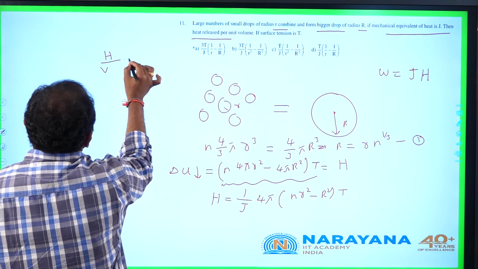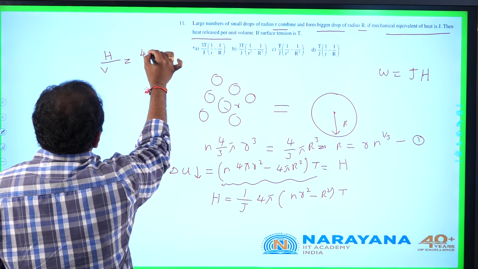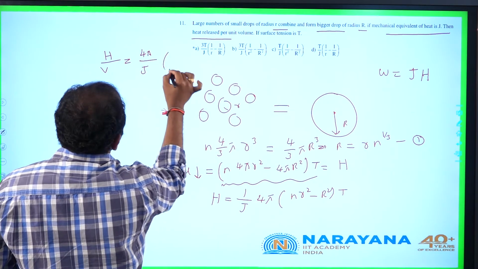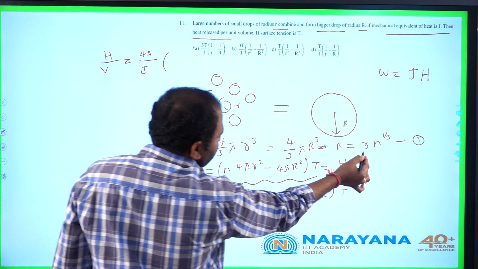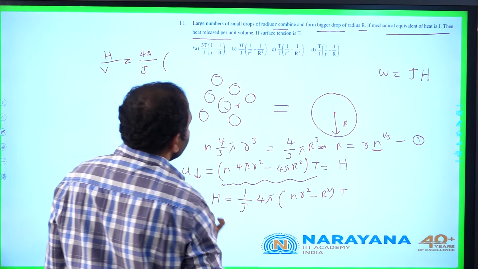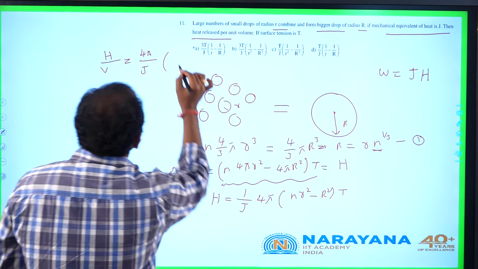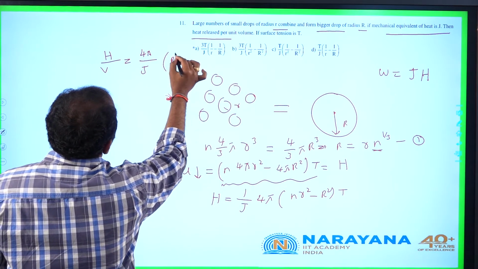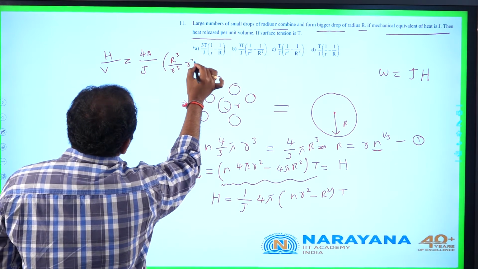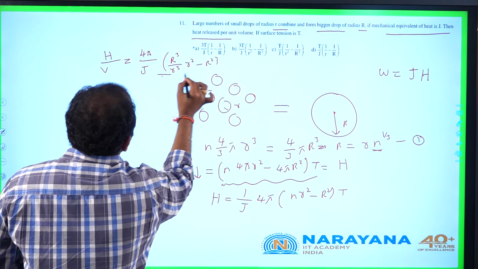H by volume equal to 4 pi by J into small n, which can be replaced with capital R cube by small r cube, into r square minus R square, by the volume expression.